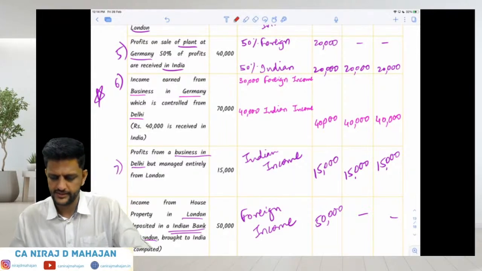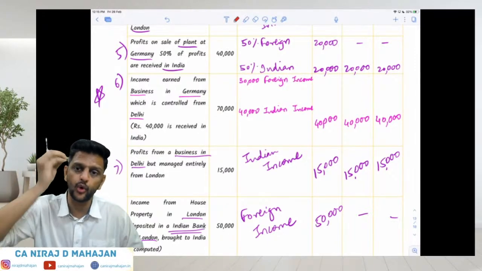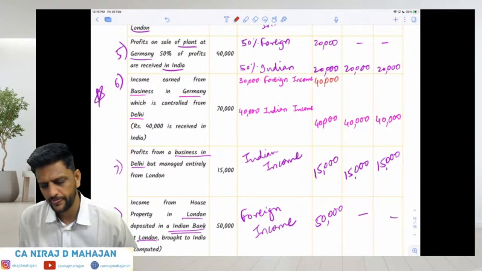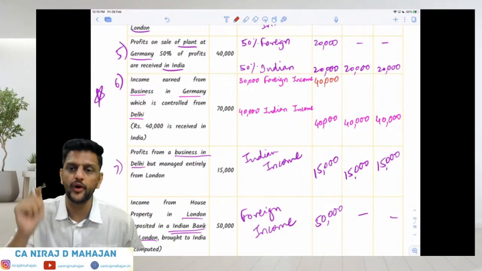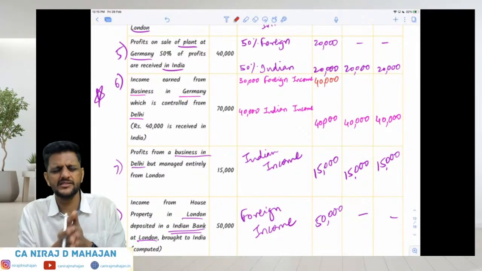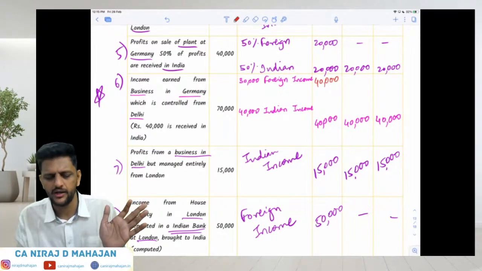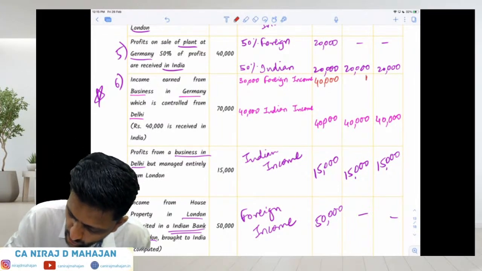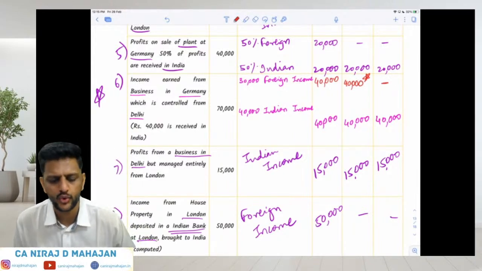Yes, it is taxable even for RNOR. Please don't forget it is a foreign income. So foreign income for NR will not come into picture, and foreign income for ROR will always be taxable. That is by default. Okay. It is taxable for ROR is correct, but it is also taxable for RNOR. This is a special case. Why special case? Business conducted outside India and income is also received outside India, but that business was controlled from India. Such type of income is also taxed for RNOR. This is the most important point, 30,000. And since it is foreign income, NR has nothing to do with it.